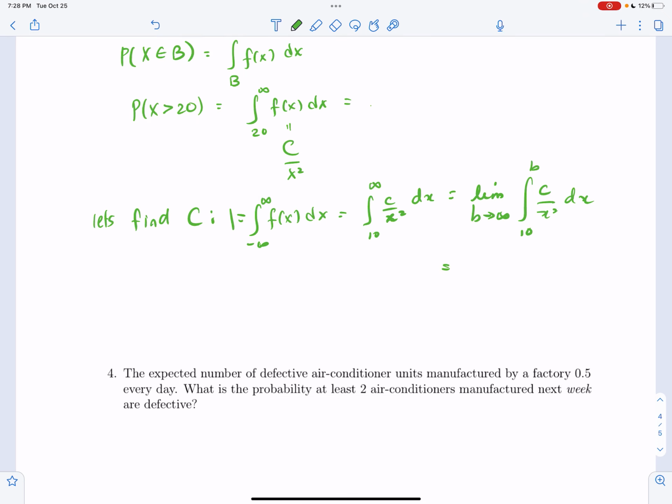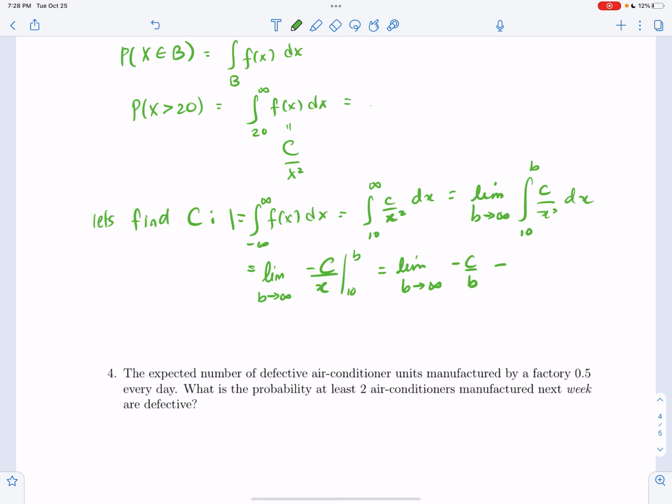Okay, evaluate that. What is it? c x to the minus 2, so c x to the minus 1 divided by negative 1. This is just some improper integration. And now you plug in b as your x.